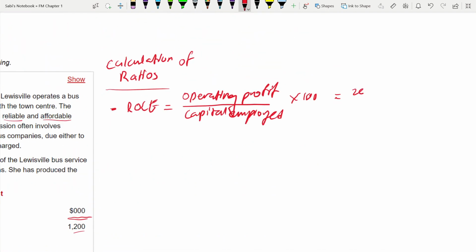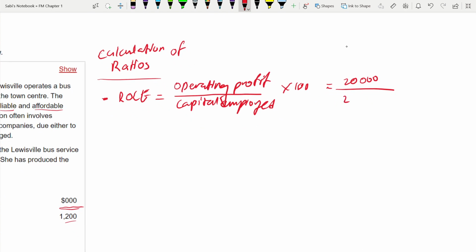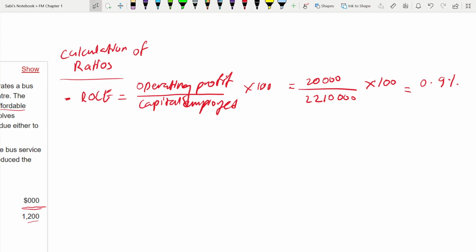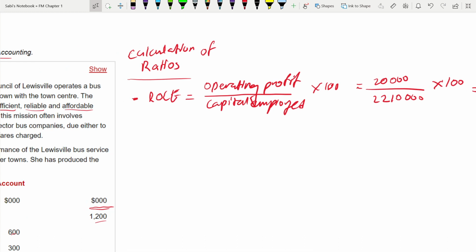It will be 20,000 divided by, I'm keeping the full number so that there's no confusion, into 100 equal to... You also calculate this while I'm doing it. Don't entirely rely on my work. If you do it, you will learn it. That's how I learn my formulas. I always do calculations, write the formula, do calculation, write the formula, and keep on repeating until the formula is memorized. So 0.9%. It's not 90%, it's 0.9%. Keep it. No need to compare. Start doing all the ratios first, whatever you can think.